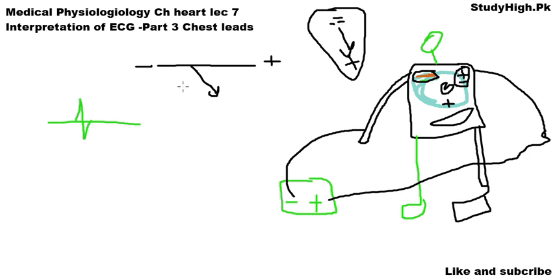By drawing the projection on this axis that joins the two electrode limbs of lead 1, we can calculate whether our electrocardiograph records positive, as this arrowhead is towards the positive electrode. It means that the recording of our QRS will be in the positive direction.